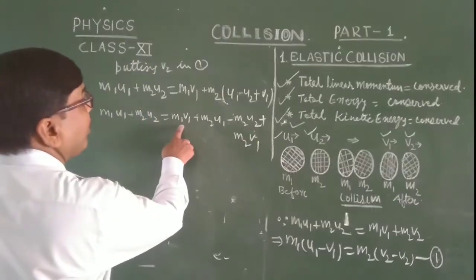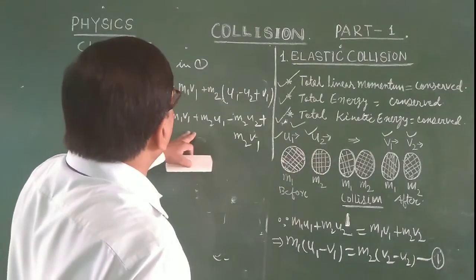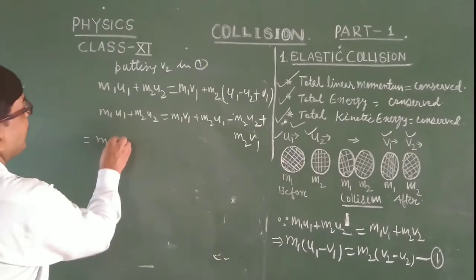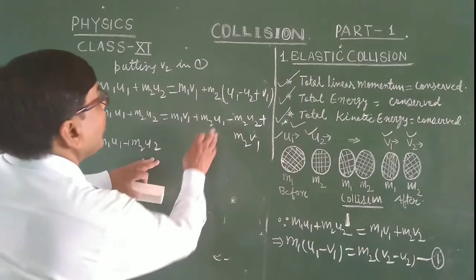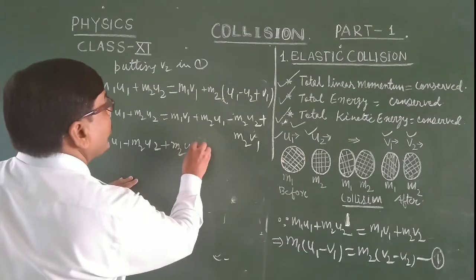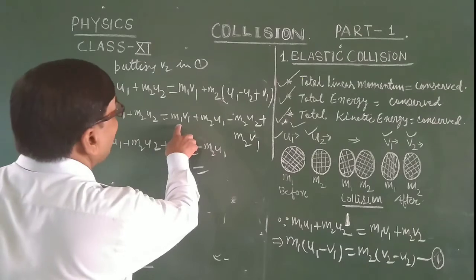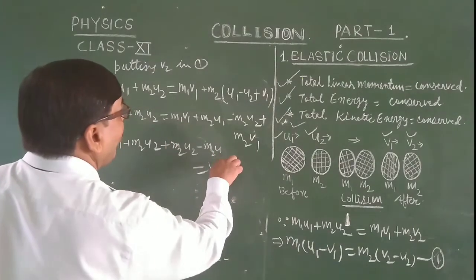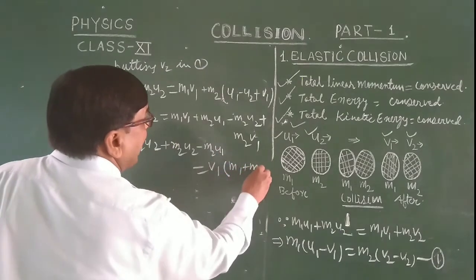V1 is common, so m1 plus m2 multiplied by v1.